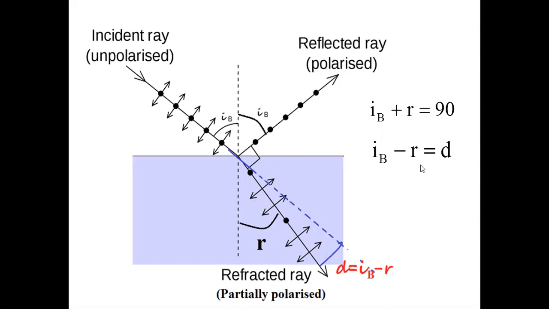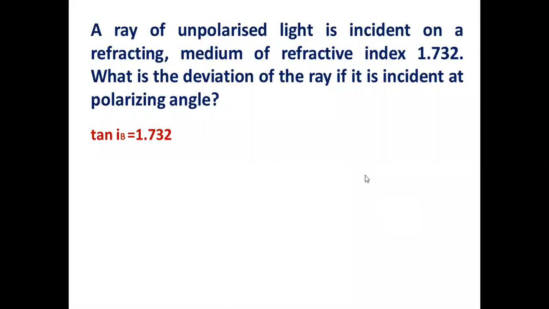That is an old principle, right? It is a ray optics principle. This total IB, because this is the original direction straight line, so opposite angles, IB. Remove R from it. Then angle of deviation, from the original direction, how much it has bent, D is equal to IB minus R. So that is written here. And tan IB equal to mu is already applied.